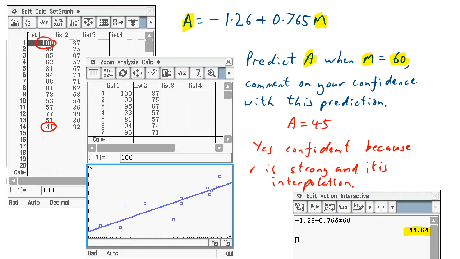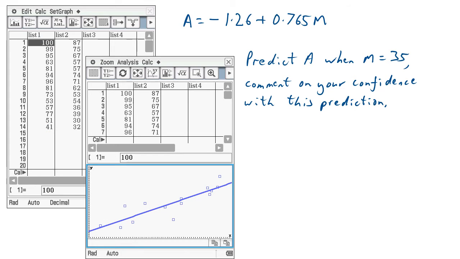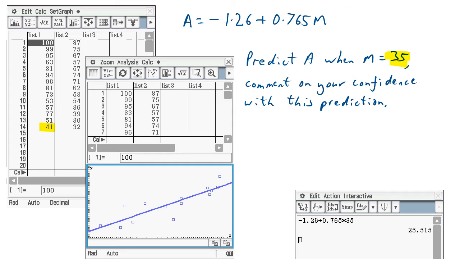No worries. Very similar process for this question, except now we've got m equals 35, which is below the 41. But again, all you have to do is just hit the calculator. We're going to find that rounded off 26. So I'm going to say A equals 26.